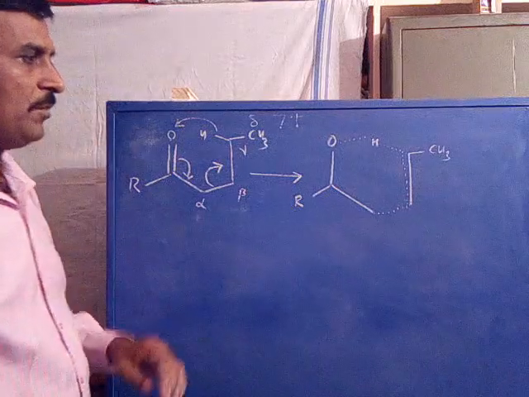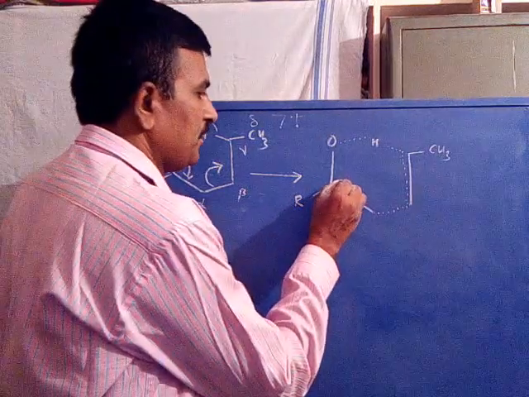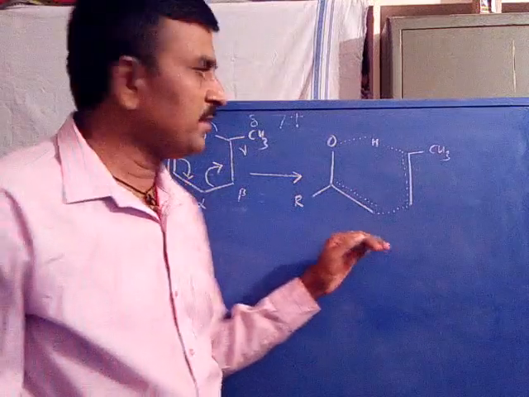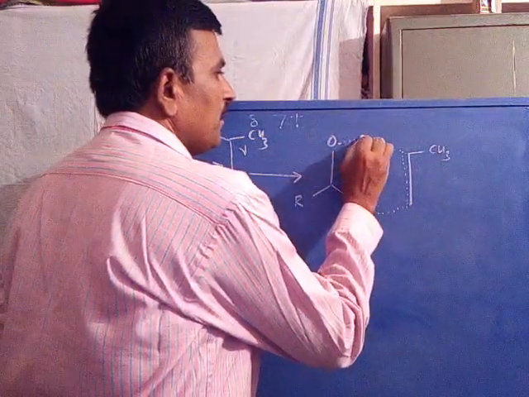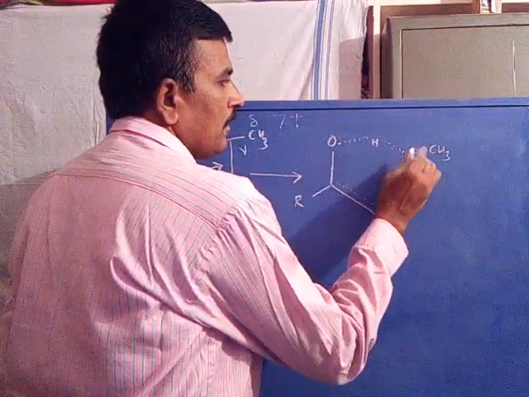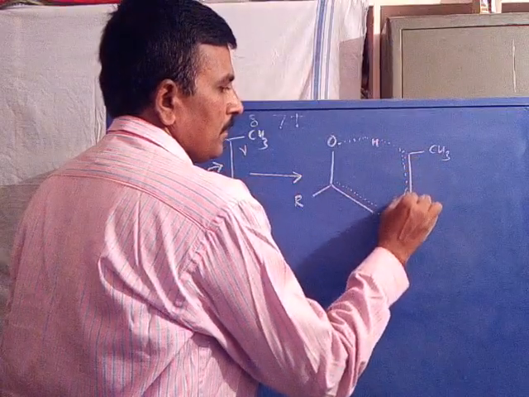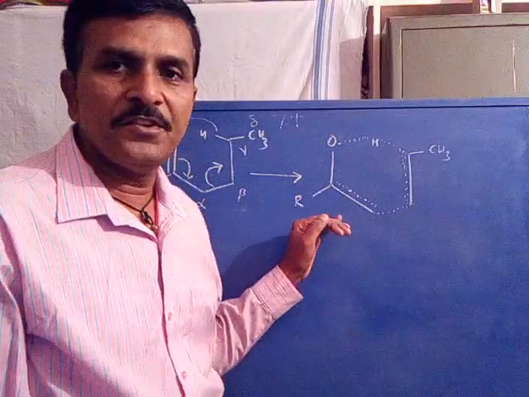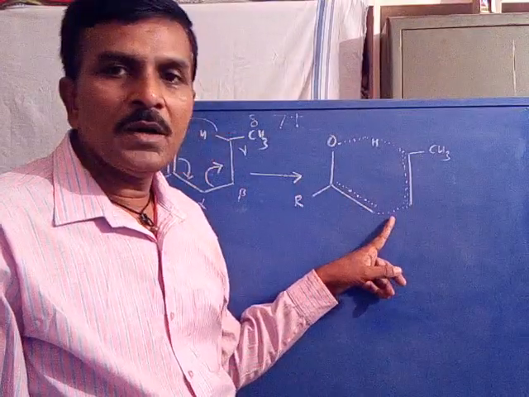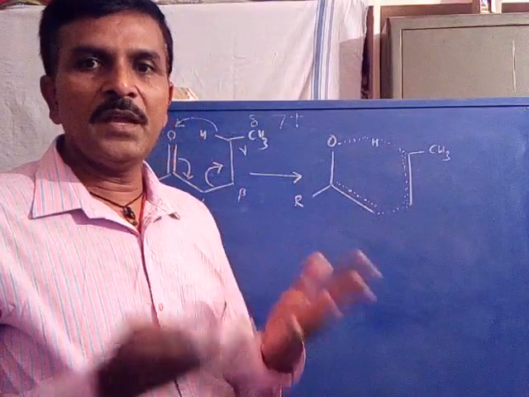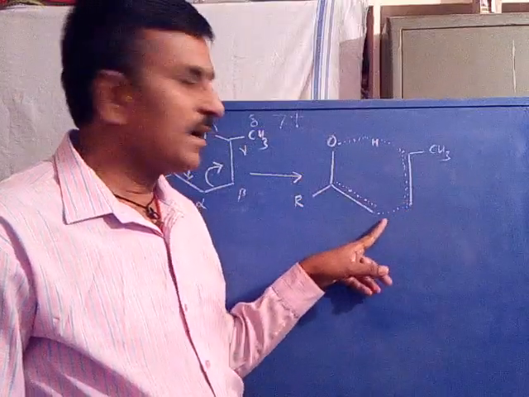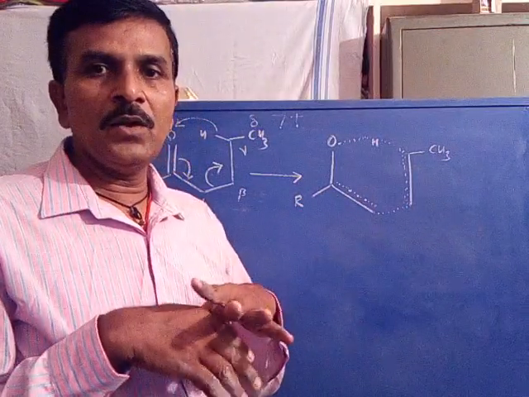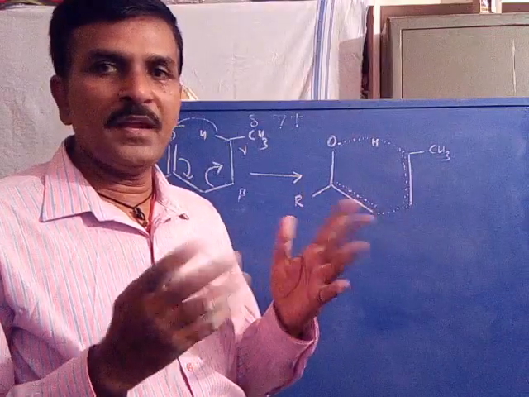Now this is the stable cyclic transition state, a stable 6-membered cyclic transition state. Now you observe in the cyclic transition state, the beta bond is slowly disappearing, therefore presented as a dotted bond, where it is going to get cleaved.